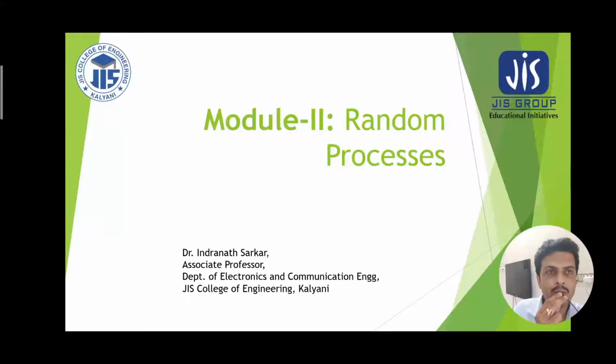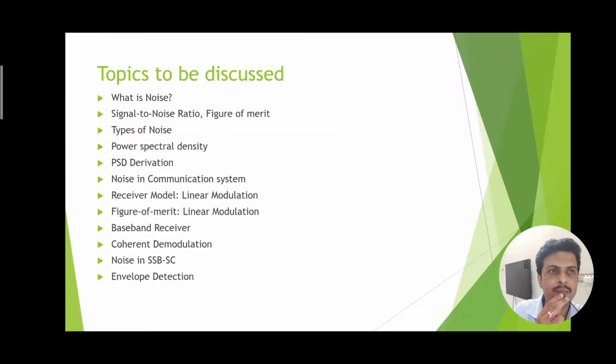Hello, we are continuing with random process. The topics to be discussed are what is noise, signal to noise ratio, figure of merit, types of noise, power spectral density derivations, noise in communication system, receiver model for the linear modulation, figure of merit for linear modulation, baseband receiver, coherent demodulation, noise in single sideband suppressed carrier wave, and the envelope detection.